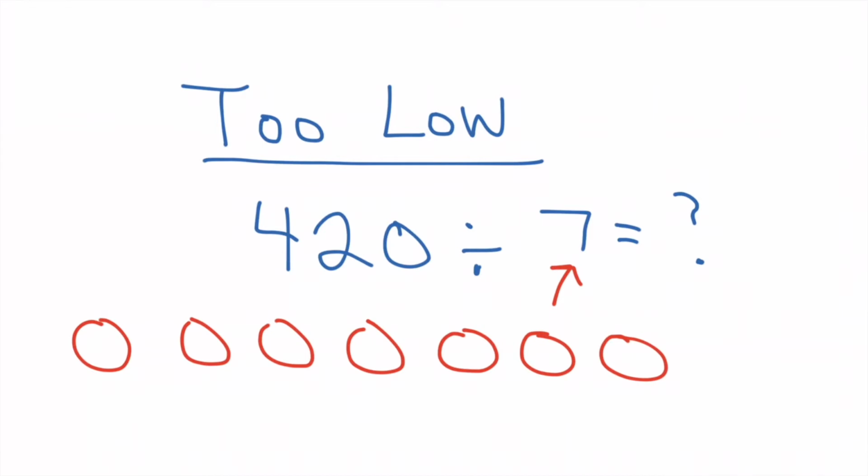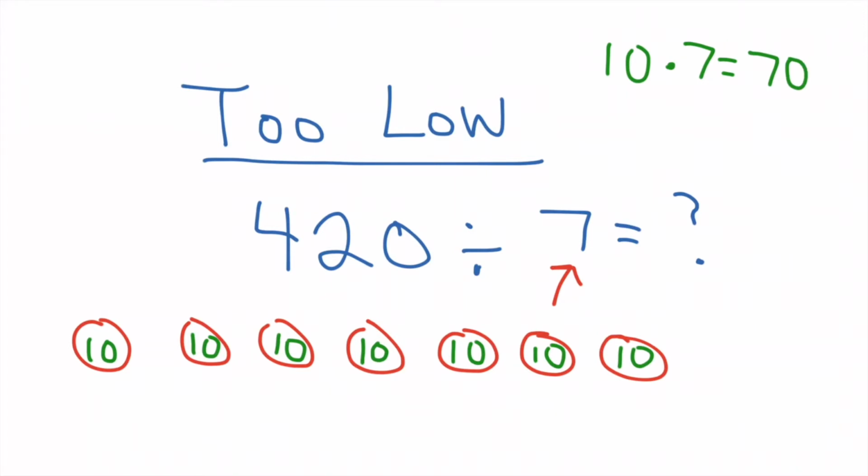Now, if I'm looking for an estimate that's too low, I just start thinking about what could potentially happen. So I'm wondering, what if I drink 10 ounces every day for all 7 days? One way to look at this is, 10 ounces for 7 days would be 10 times, notice I'm using the dot for multiplication, 7 equals 70 ounces. Now, 70 ounces is significantly less than 420, which tells me that 10 ounces per day is too low.